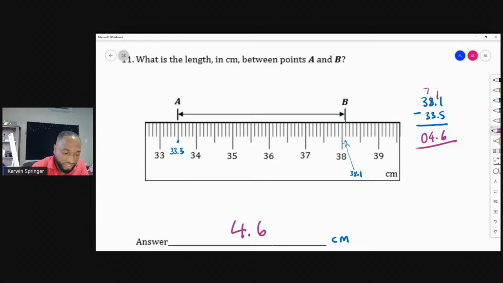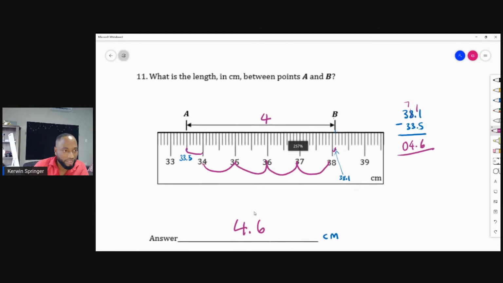Another way you could see it is like this is 1, this is 2, this is 3, this is 4, and there's a tiny little 1 there, and there's 5 here. So this is 4, and 1 plus 5 is 6, so 4.6. How many of you all do it that way? In your mind, you just watch 1 centimeter, 2 centimeter, 3 centimeter, 4 centimeter, 0.5, 0.1, 0.6, 4.6. You all do it that way?